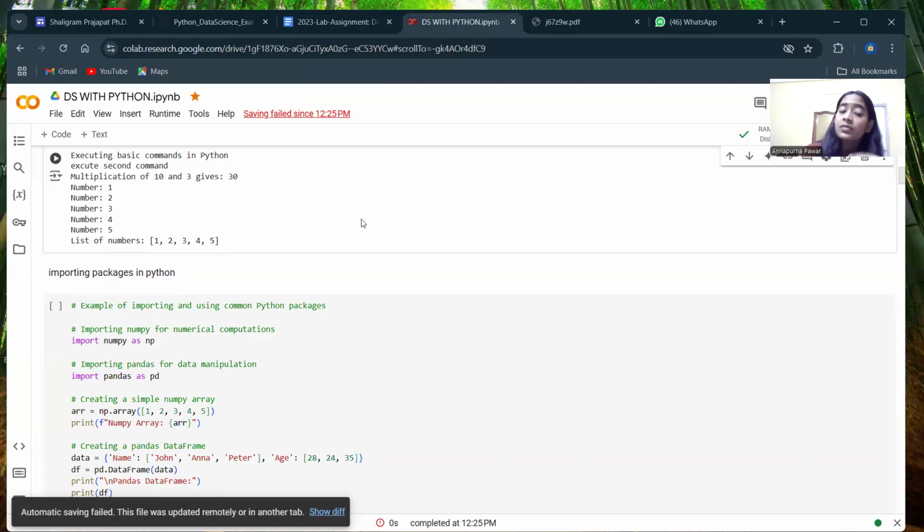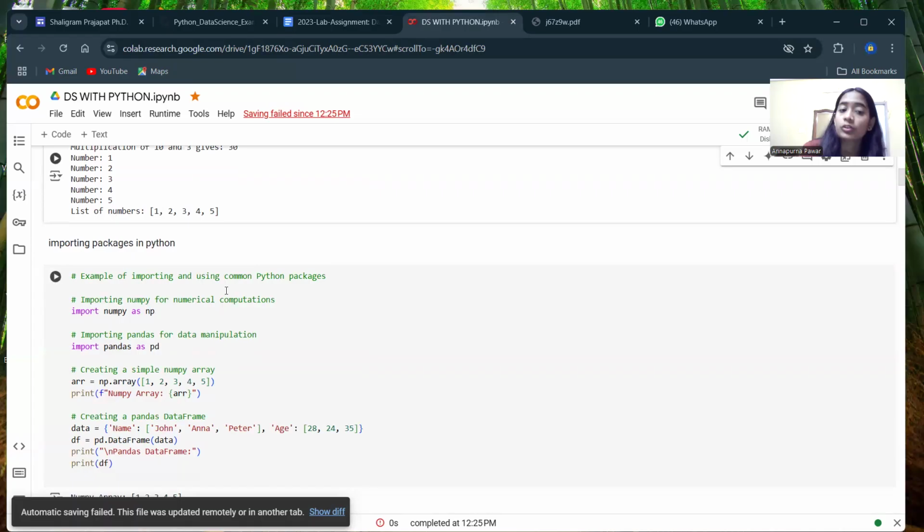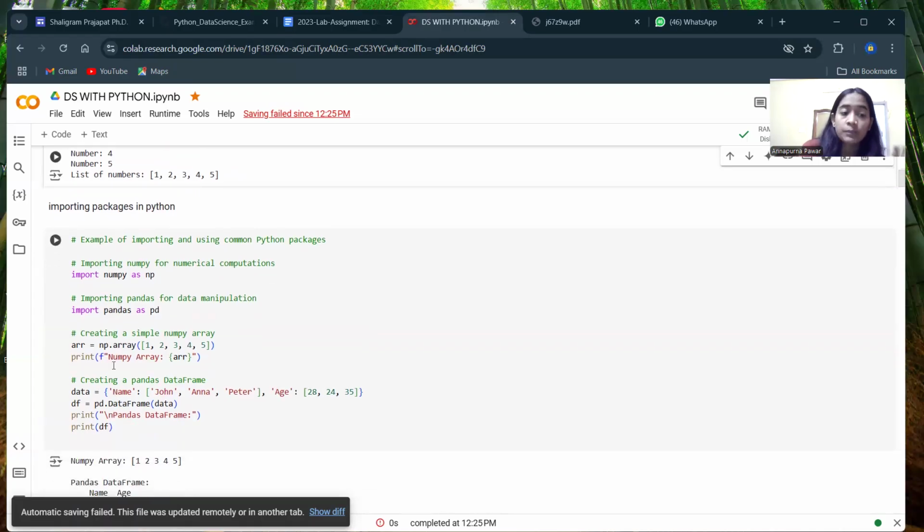NumPy and Pandas are two of the most important packages in Python. NumPy is used for numerical computations and Pandas is used for data manipulation. For creating a bar graph or histogram, we use the Pandas package. The syntax for importing packages is import, then the name of the package.